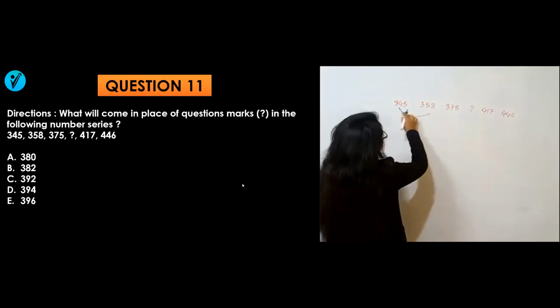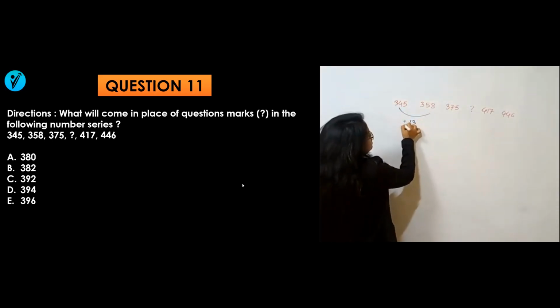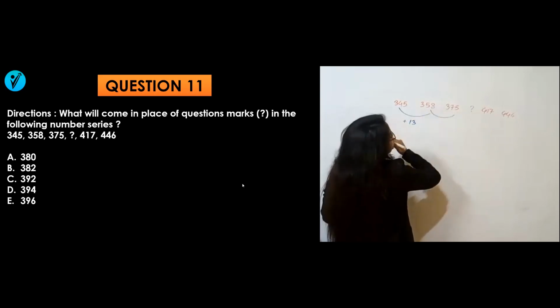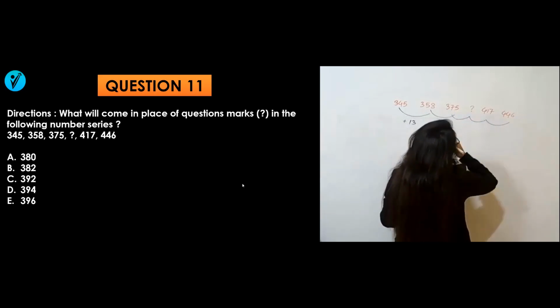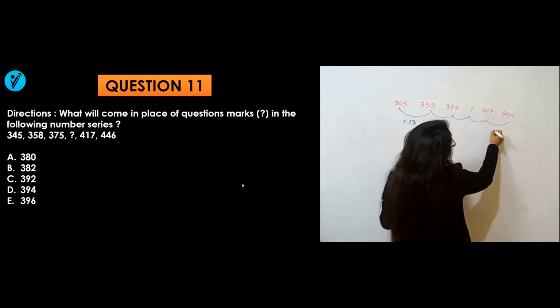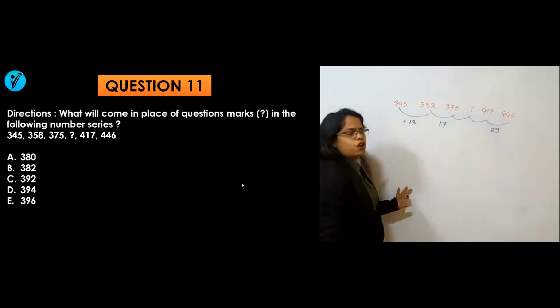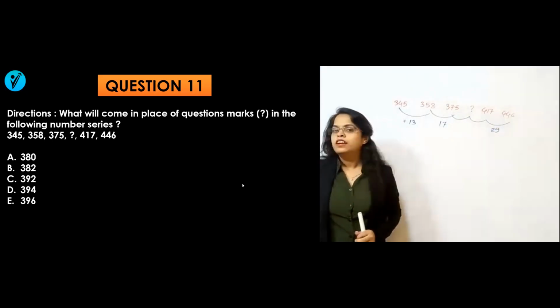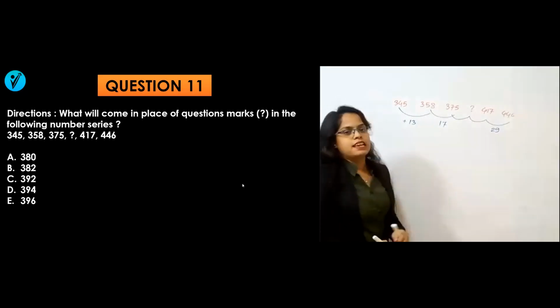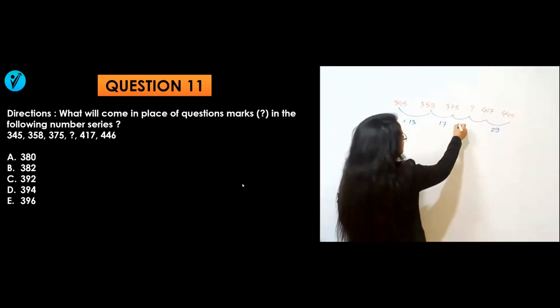The differences are 13, 17, then one I don't know, then 29, 30. If you observe these differences, doesn't it look like prime numbers? 13 is a prime number, next is 17, the next prime number must be 19.